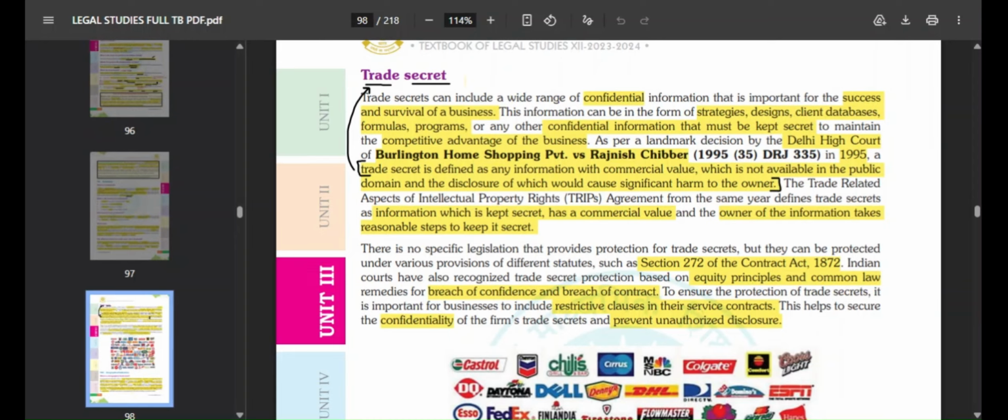So there is no specific legislation that provides protection to trade secrets, like there is for copyright, patent and trademark. We have seen certain acts under which those fall, but for trade secrets you have no such legislation. But it can be protected under different statutes, like Section 27 of the Indian Contract Act 1872. Indian courts have also recognized trade secrets based on equity principles and common law. All this helps to secure the confidentiality of the firm's trade secrets and to prevent unauthorized disclosure.